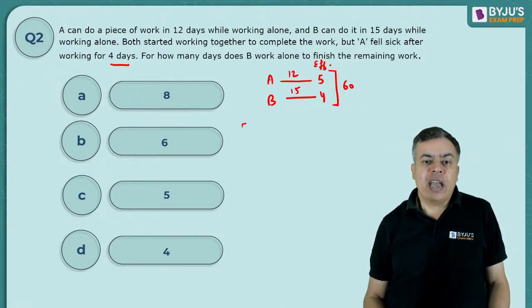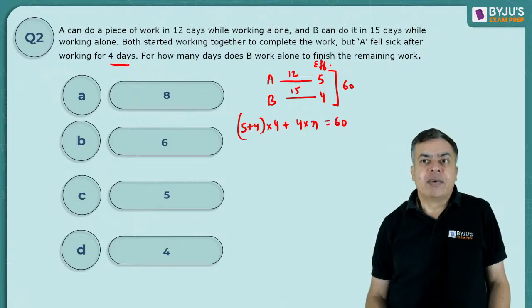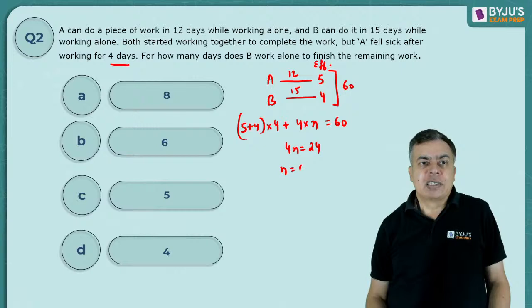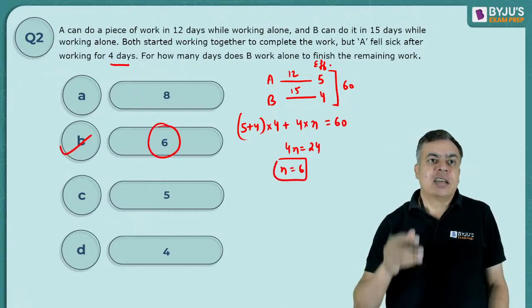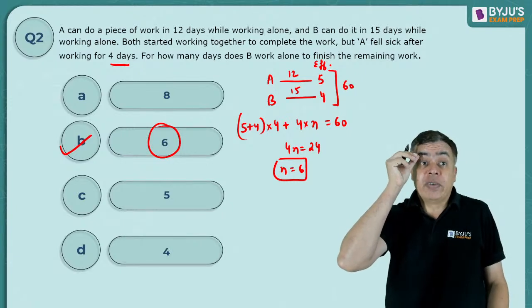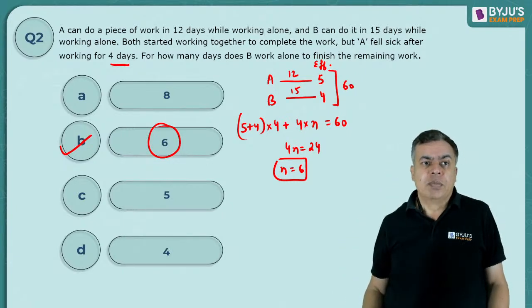So first A and B together work for 4 days, and then B alone works for n days to complete the work. So it is 9 into 4, 36. So 4n is 60 minus 36, which is 24. So n is 6. So 6 days is the correct answer. Muskan, B option is the correct answer. Very good, Muskan.